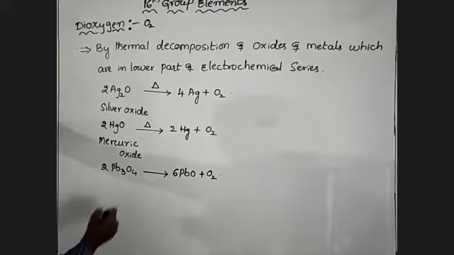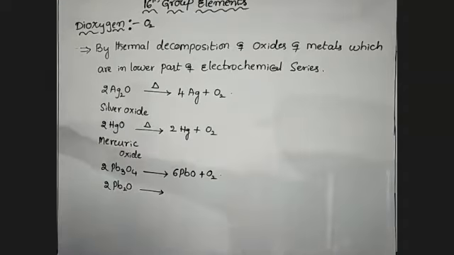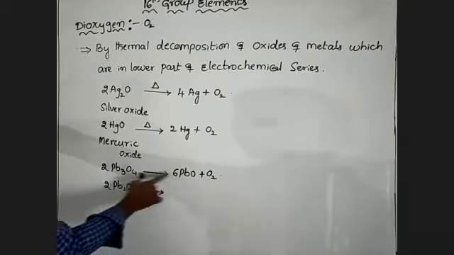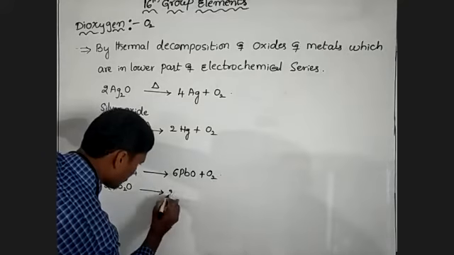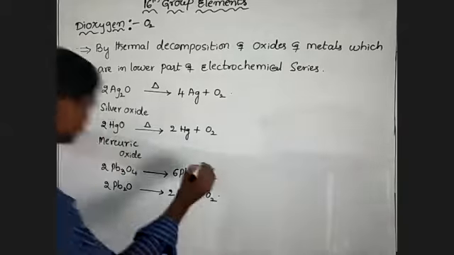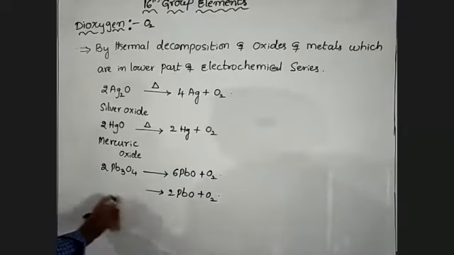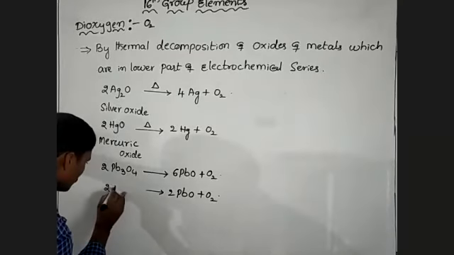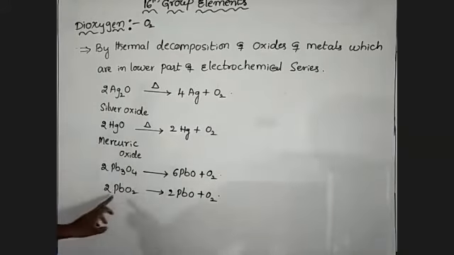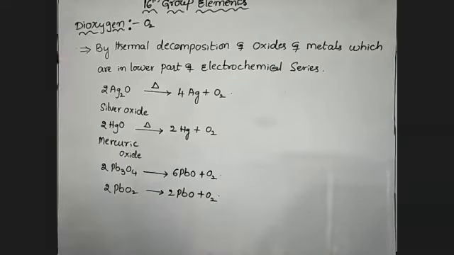And another preparation is 2 moles of lead oxide. Here the oxidation number changes in these. It forms 2 PbO and O2. Sorry, this is PbO2, not Pb2O. This is PbO2, lead dioxide. On thermal decomposition it forms lead oxide and oxygen.